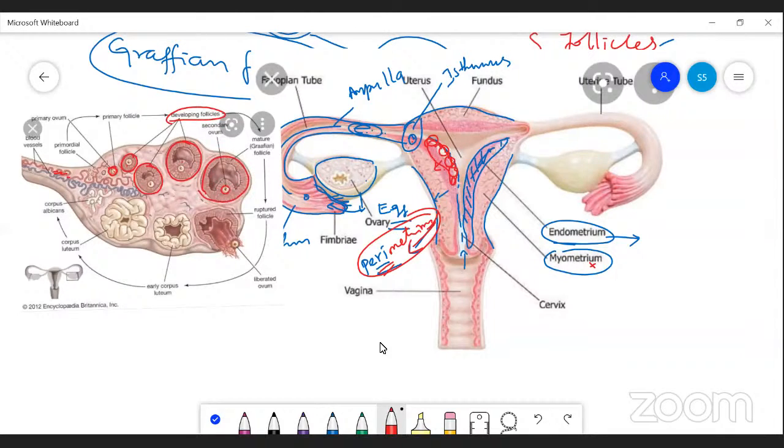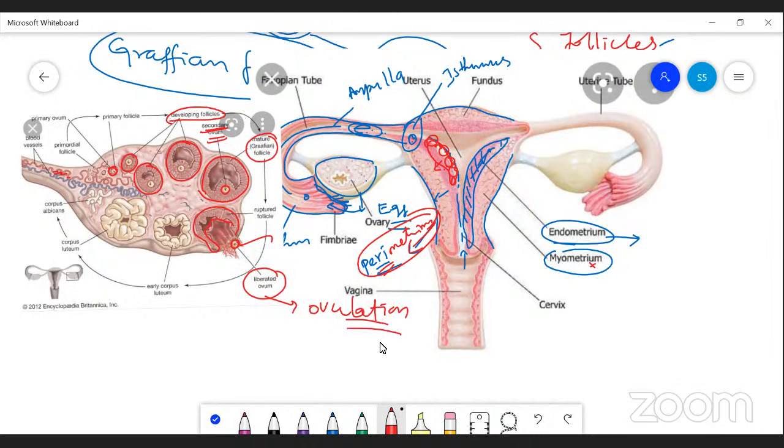Here the ovum is present. It is called a secondary oocyte. Remember this, it is not a completely developed egg. The graafian follicle cells mature and rupture, and the egg is released, liberated. The process is called ovulation.